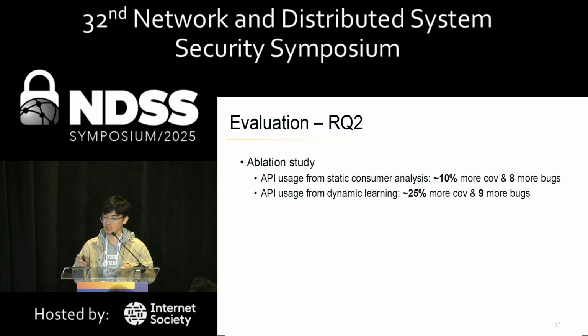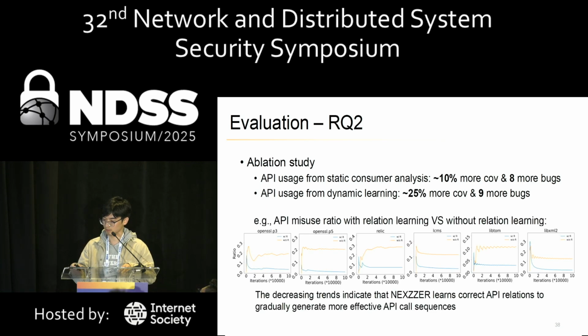And we found that the API usage learned statically can improve the code coverage by 10% with 8 more bugs. And similarly, we found that the dynamic learning stage can improve the coverage by 25% with 9 additional bugs. As shown in these example figures, we can see that the decreasing trends of API misuse ratio when enabling API relation learning indicates that Nexer can learn correct API relations to gradually generate more and more effective API call sequences.